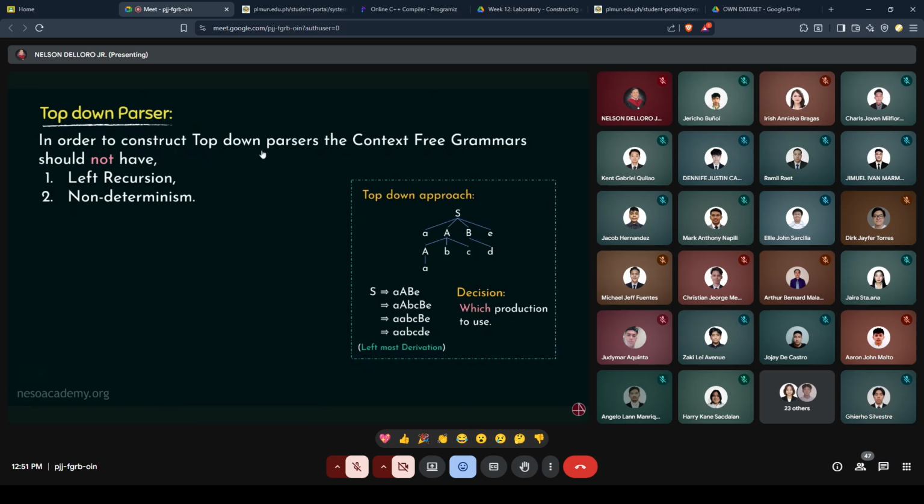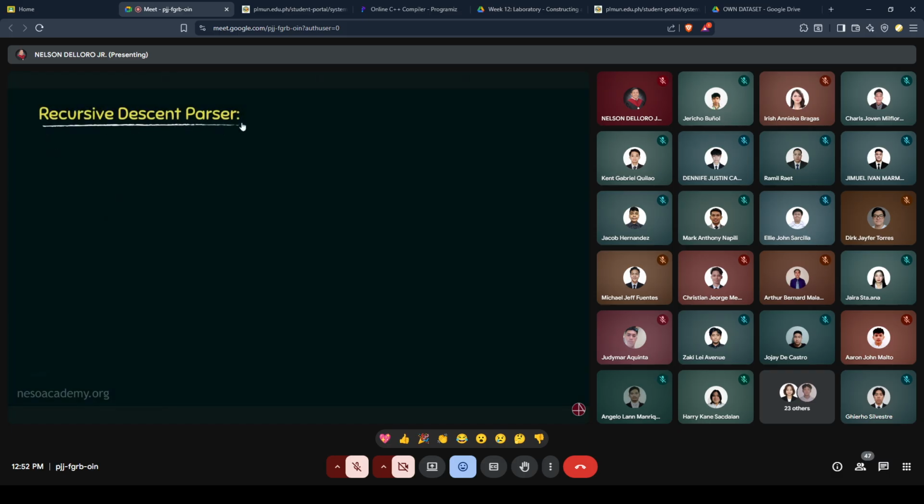In order to construct the top-down parsers, the context-free grammars should never have left recursion. That is, if our context-free grammars have any kind of left recursion, we are supposed to eliminate it. If you can recall, in the previous chapter we already learned the procedures for removal of left recursion. Furthermore, we also have to remove any kind of non-determinism. In the previous chapter itself, we also learned the method of left factoring, using which we can eliminate any kind of non-determinism. So at the introductory level, this is all we have to know about the top-down parsers. Let's now observe the recursive descent parser.